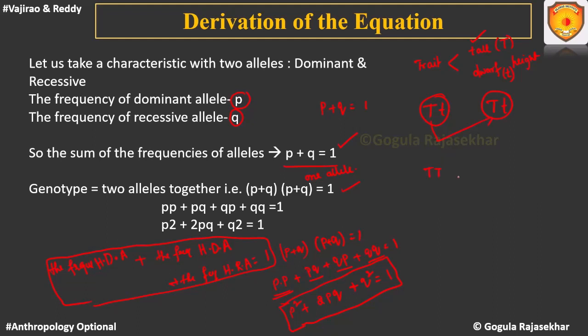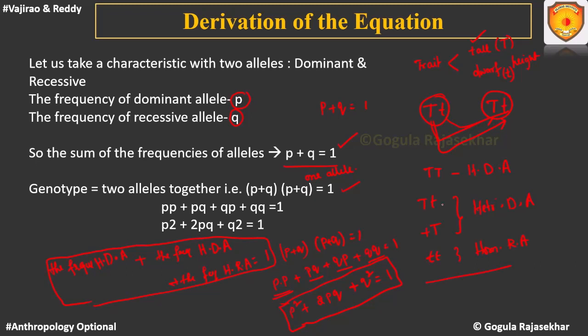Capital T, which is the homozygous dominant allele, and another one capital T, and small t, capital T, both of them are heterozygous. Let me write heterozygous, and this is again dominant allele, since capital T is present. And finally we'll get small t, which is the homozygous recessive allele.